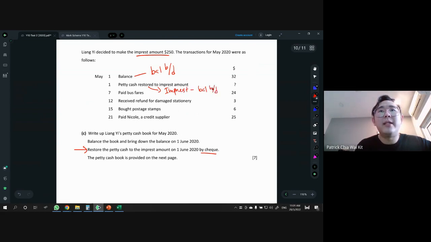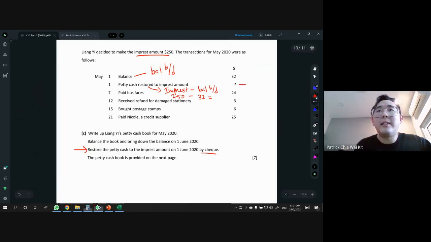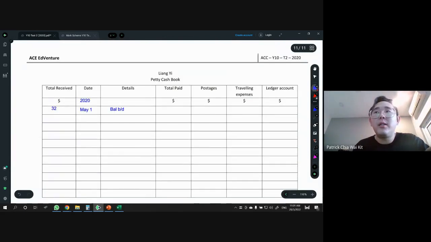The imprest amount is 250, the balance b/d is 32, so our restore is going to be 250 minus 32, 218. So the answer here is 218. We are getting the money, so obviously we put it under total receive. So here put 218. It happened on the same day, May 1st.